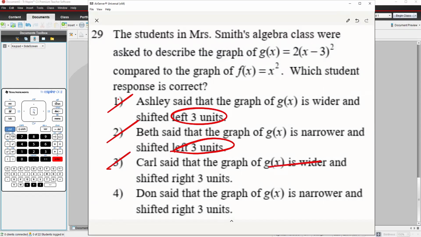Now Don is the only one that got it. Don said the graph is going to be shifted 3 units to the right, and it's going to be narrower. So that is our answer choice.